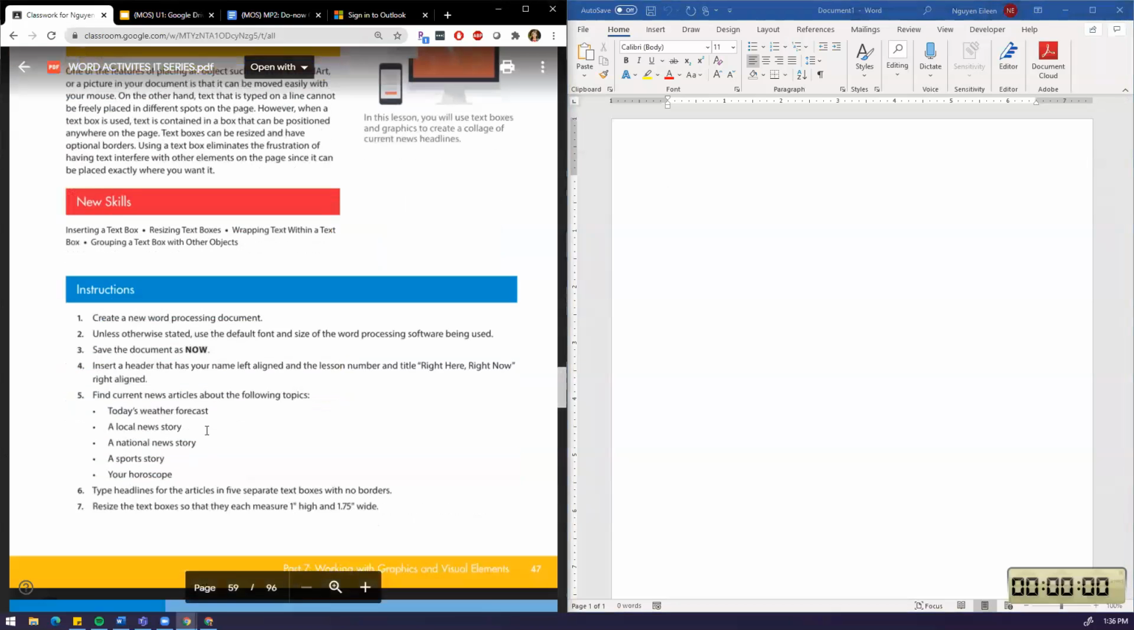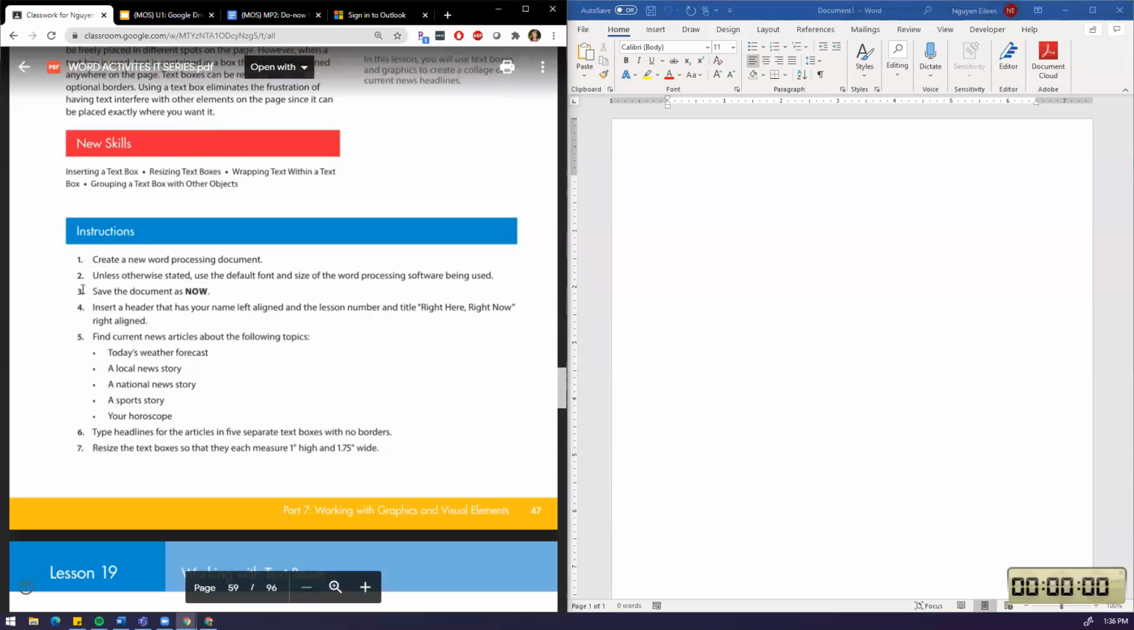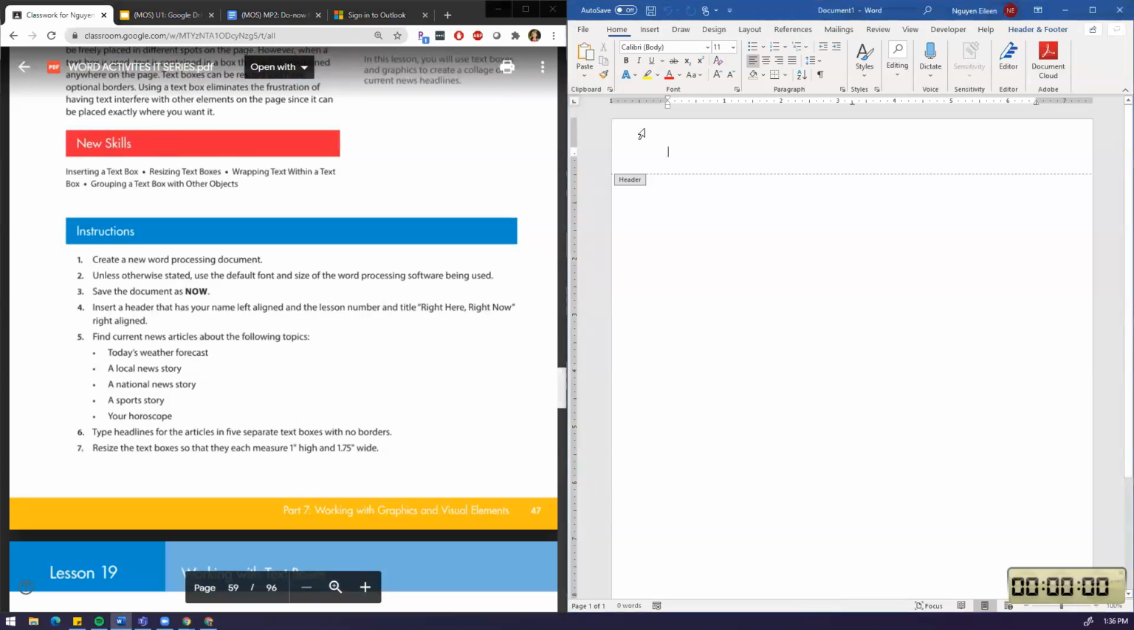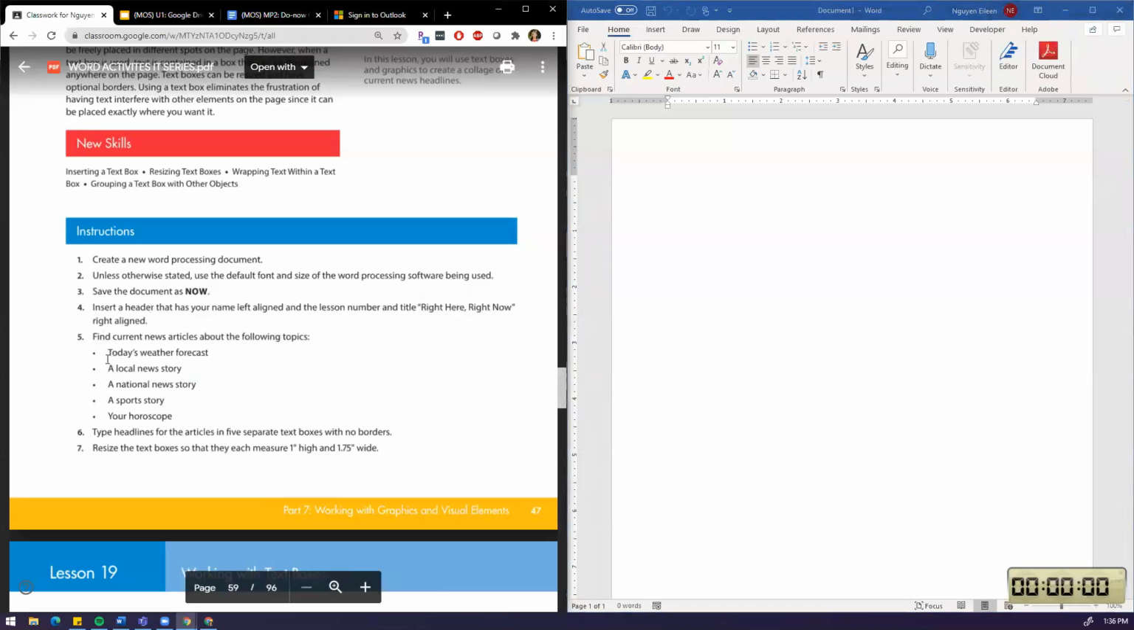Okay, so let's see. I'm going to skip numbers 1, 2, 3 because that's just about saving the document and then inserting a header. I'm going to skip number 4 because it's just about the header. You could do that. We'll just move to number 5, which is find current news articles about the following topics. So they actually want you to look up some news. They want to know today's weather, a local news story, a national news story, a sports story, and your horoscope.